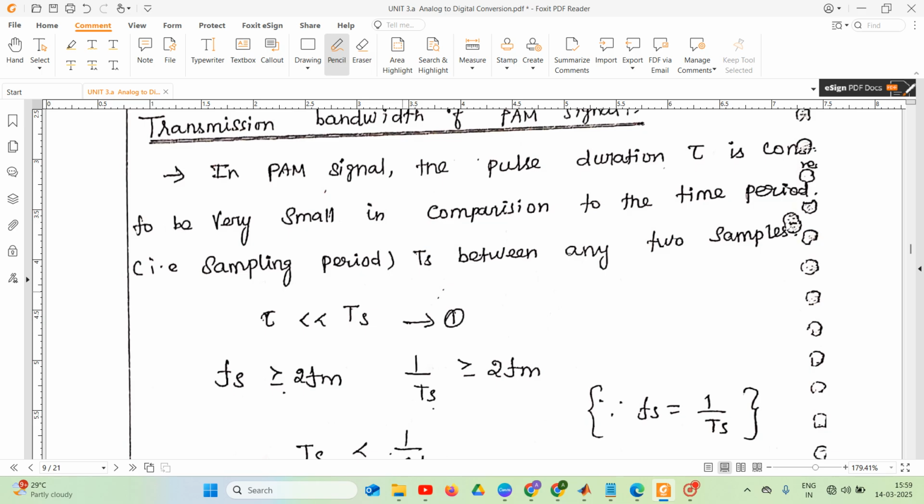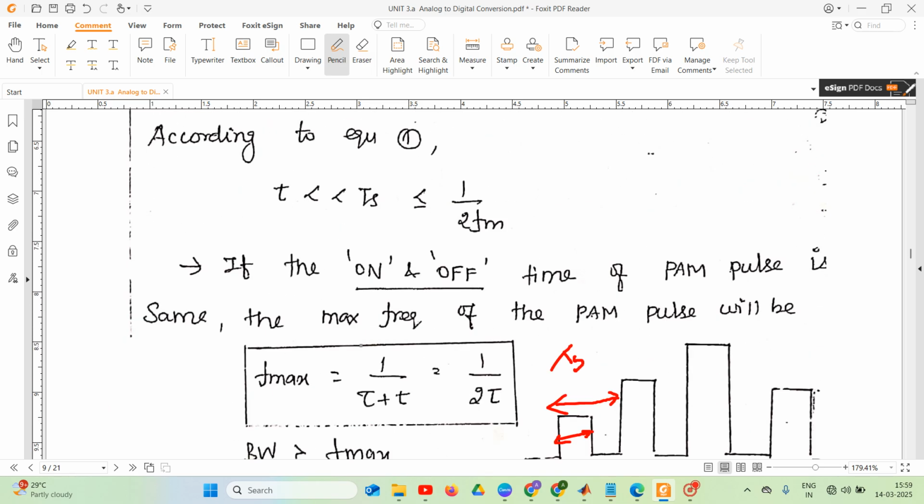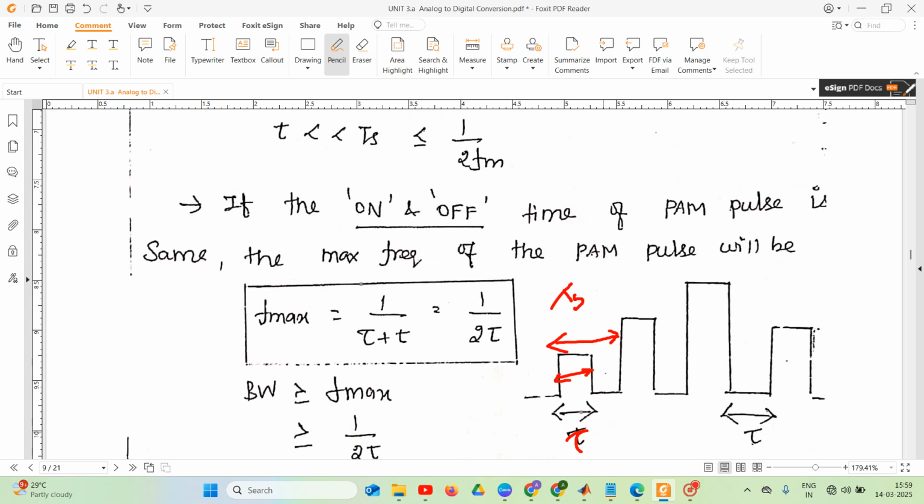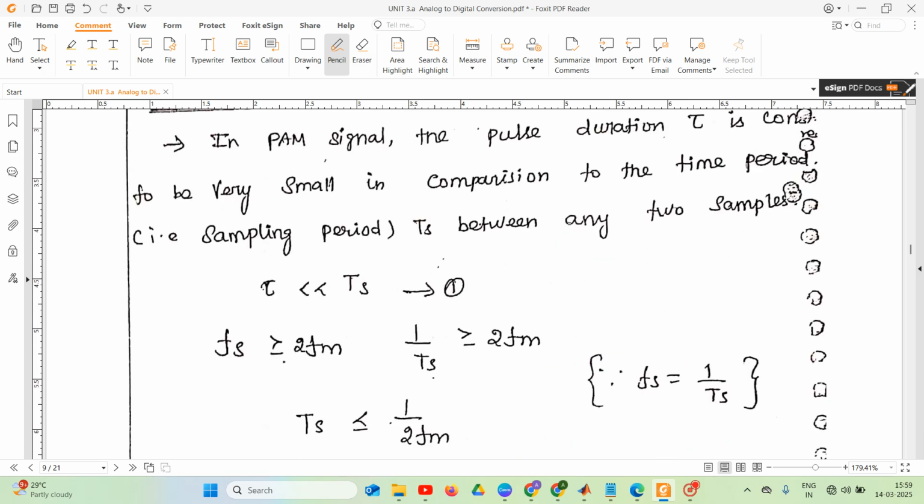By seeing this waveform itself, we come to know that tau is very much less than our sampling time period. That is equation 1. The Fs, the sampling rate, the number of samples per second, is always greater than or equal to 2 Fm.